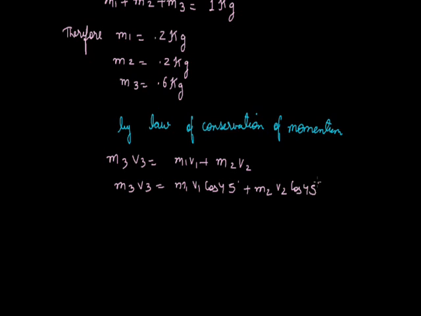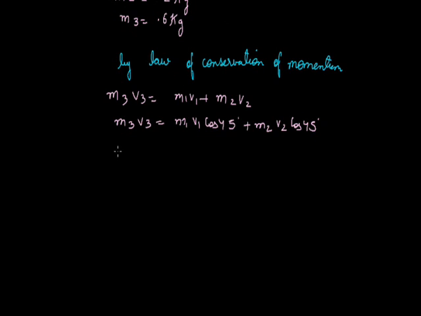Now substituting the given values, we know m3 is 0.6, v3 has to be calculated, m1 is 0.2, v1 is 30, we know cos 45 is 1 over root 2, plus 0.2, that is into 30, that is v2, into 1 over root 2, that is the value of cos 45.